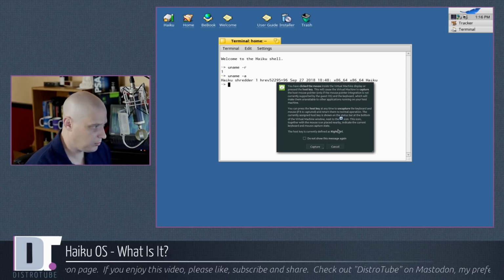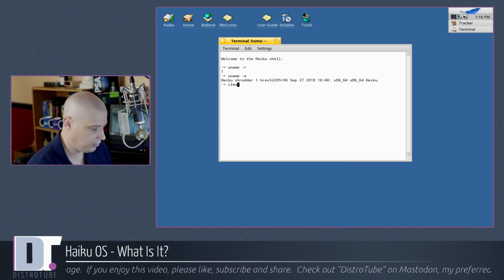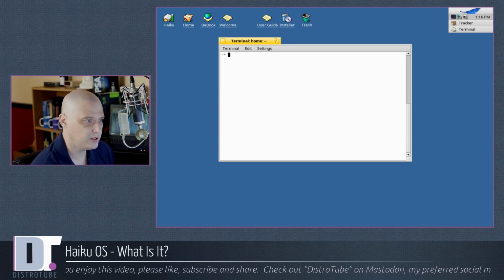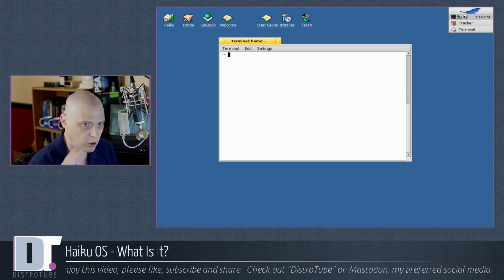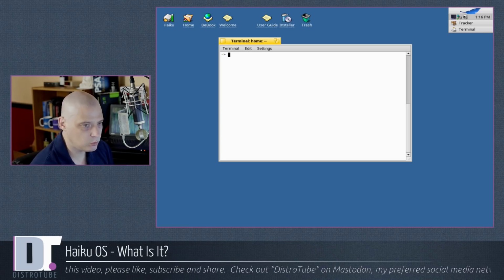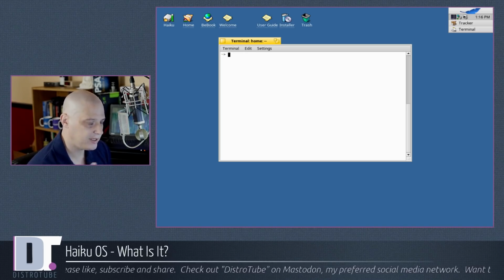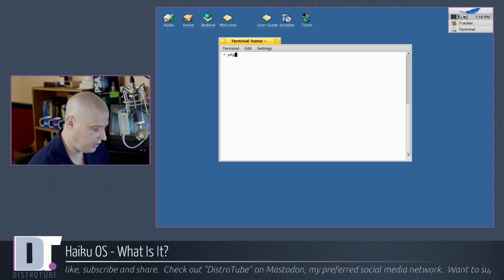All right, so what I'm going to do is, well, I need to capture the mouse again. All right, I'm going to clear the screen. Since this is a bash shell, all your standard bash commands should work. I will say that I know Haiku has its own package manager called pkgman.